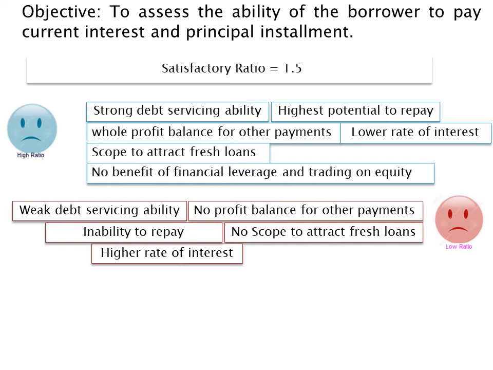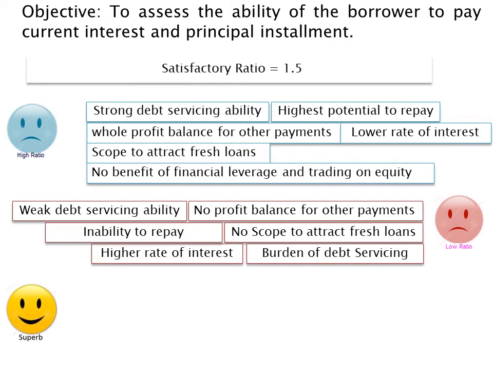A low ratio also indicates that there may be more debt and less equity in the financing of the assets. This means the firm will be under pressure of debt and interest payment. Therefore, to get all benefits, it is necessary to maintain a proper DSCR.